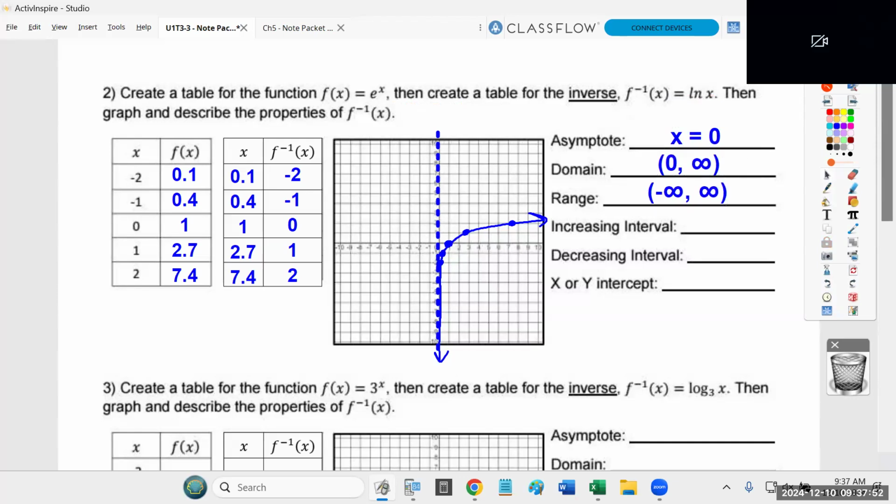It's always increasing. So I'm just going to copy my domain. Whatever number you have here, I'm just going to copy it down here because it's literally always increasing. It is never decreasing. And once again, there is no y-intercept. It never touches the y-axis, but it absolutely hits the x-axis right there at 1, 0. Okay. Questions?